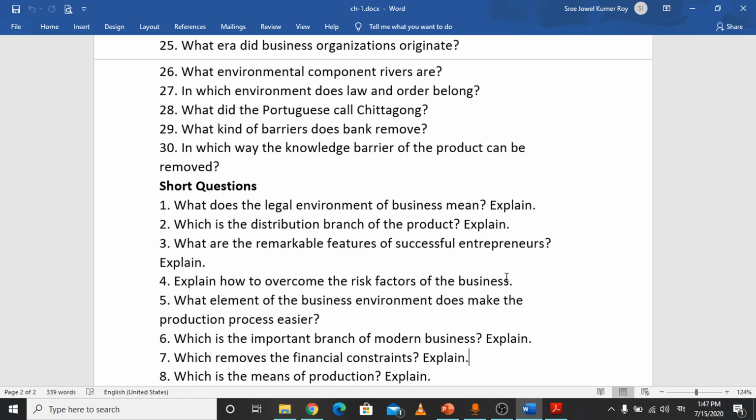Okay, number 7, which removes the financial constraints? Banks help to remove the financial constraints by the banking process. Bank just helps to remove the financial constraints. How can it help to remove the constraints? That is the easy answer.